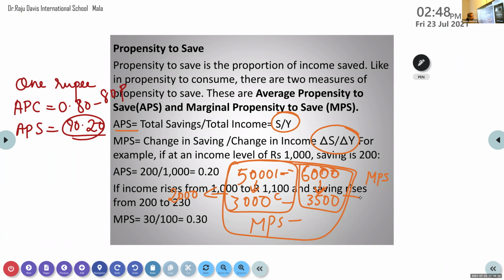Second one, 2500. So what change happened here? Saving is increased. Delta S is 500. Delta Y, 1000. So did you get MPS? Yes, ma'am, 0.5.